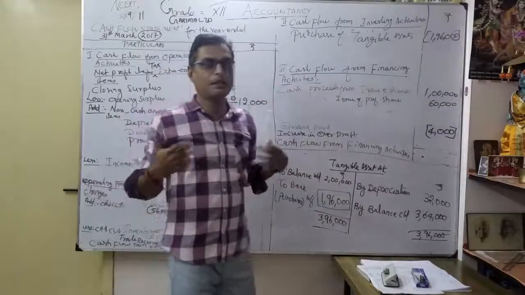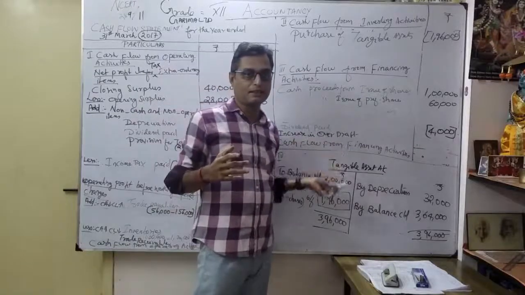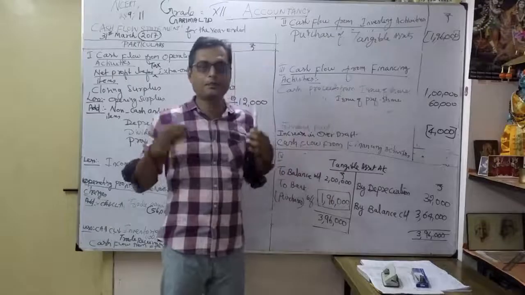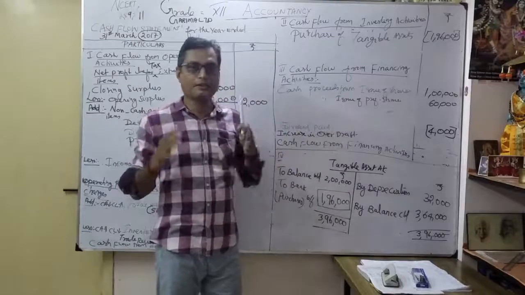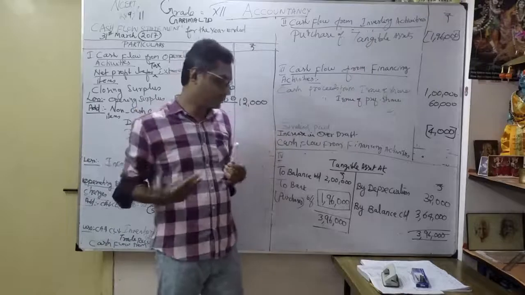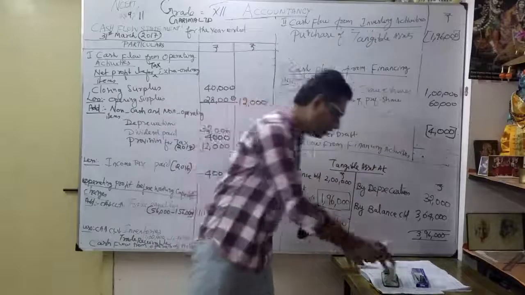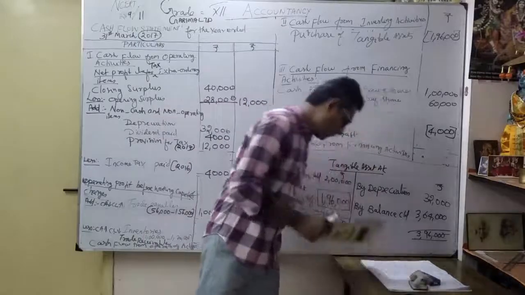When you keep asking why I am going to prepare this tangible assets ledger account, you have to keep in mind that wherever necessary, I am going to open a ledger account. That's what you want to develop. Now you understood the purpose of opening the tangible assets account. So I think now assets are over. Only one adjustment is given.